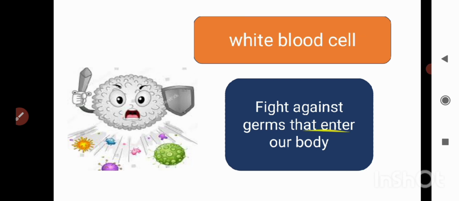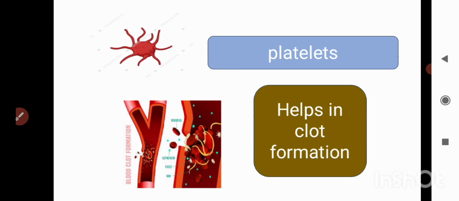Third is platelets. It looks like this under the microscope, if you want to see it. Many times we get a cut.